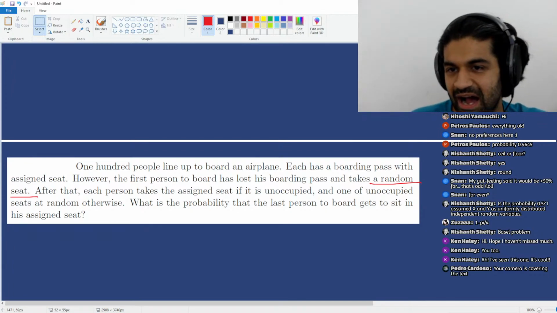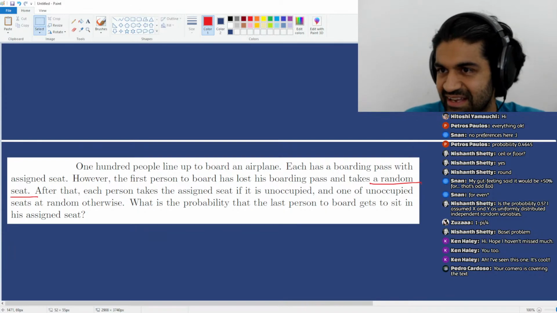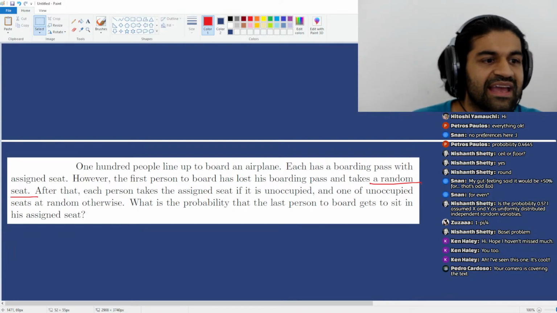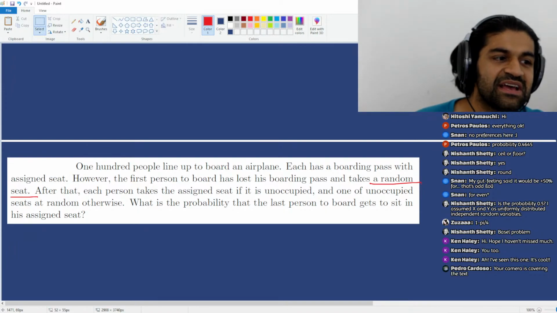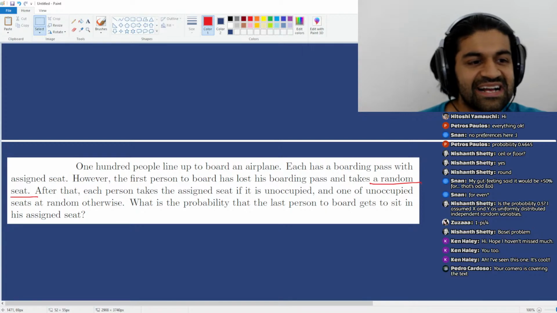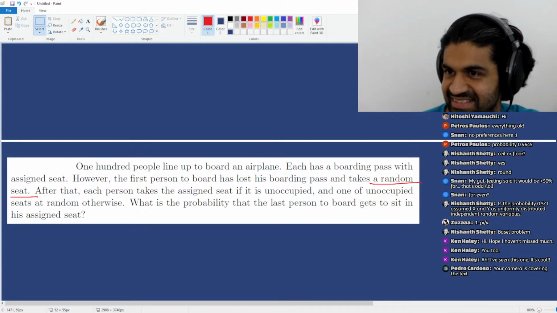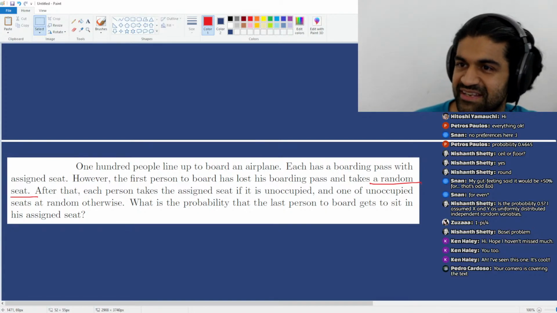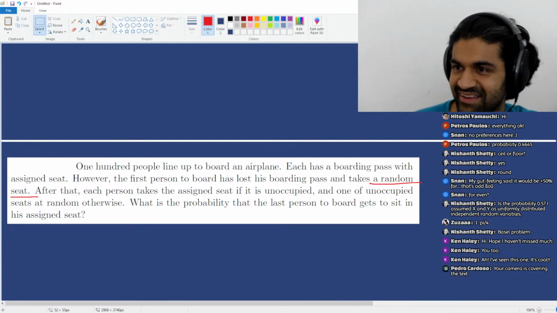So 100 people. Basically everyone will take their own seat if it's not already taken, and if their seat's already taken, they're just gonna pick a seat at random and get into it. And so the question is, what is the probability that the last person to board gets to sit in their assigned seat? That is the question. Let me know if you guys have any issues with this. I will dive into the solution of this momentarily, okay?